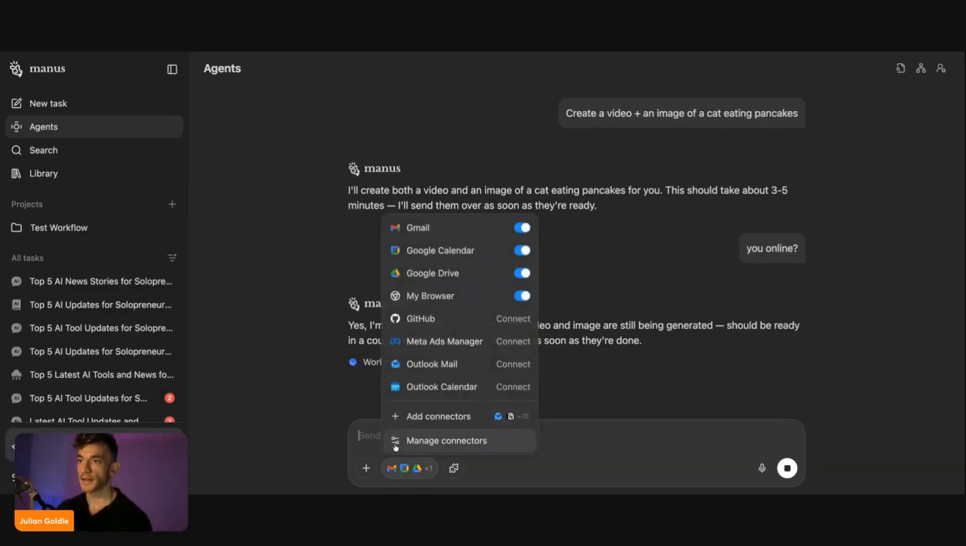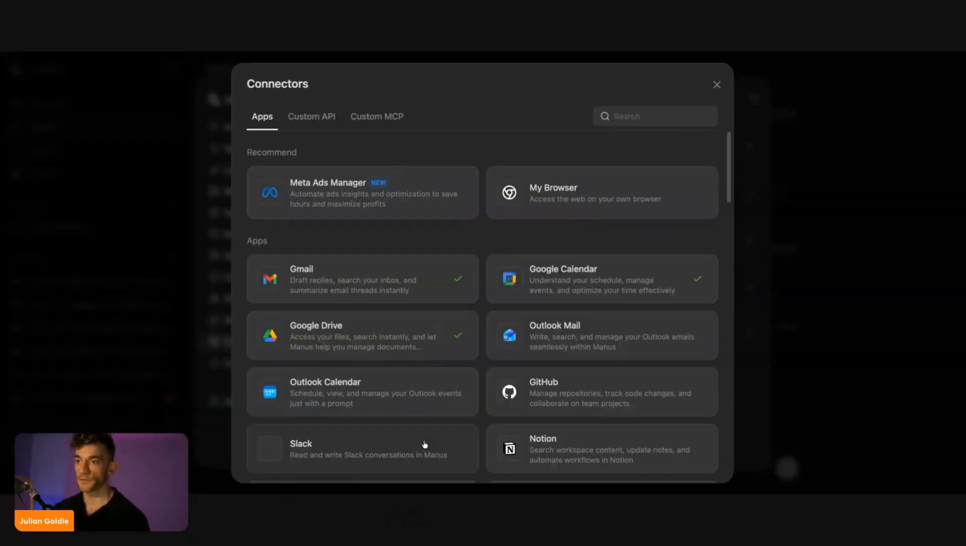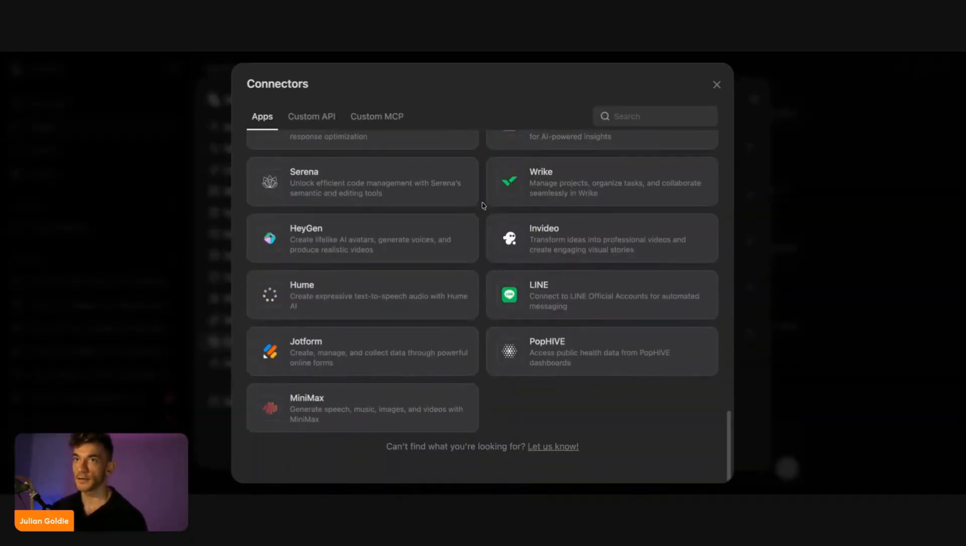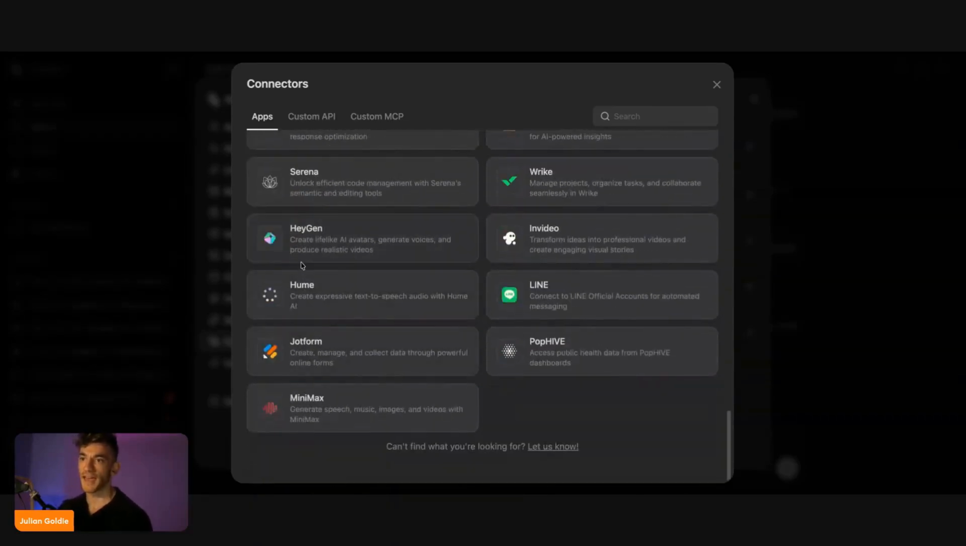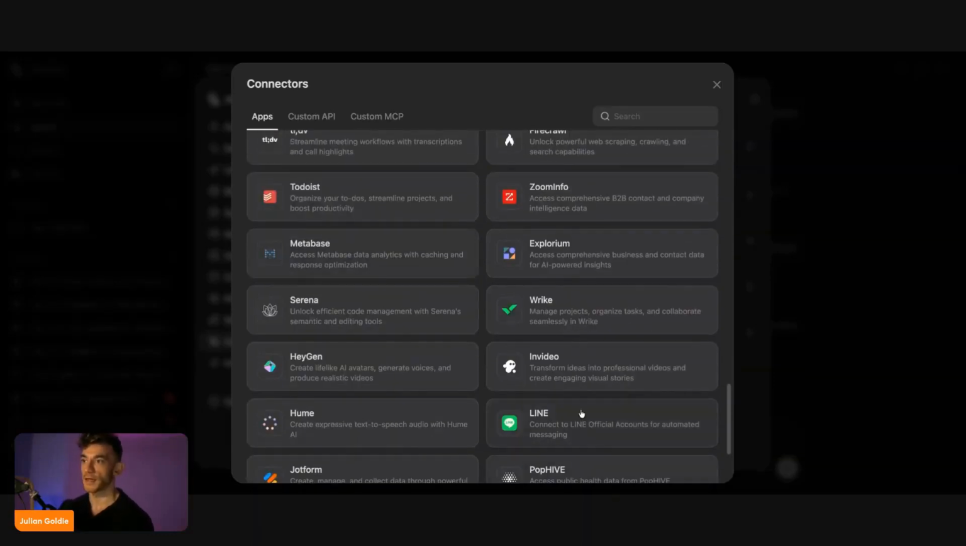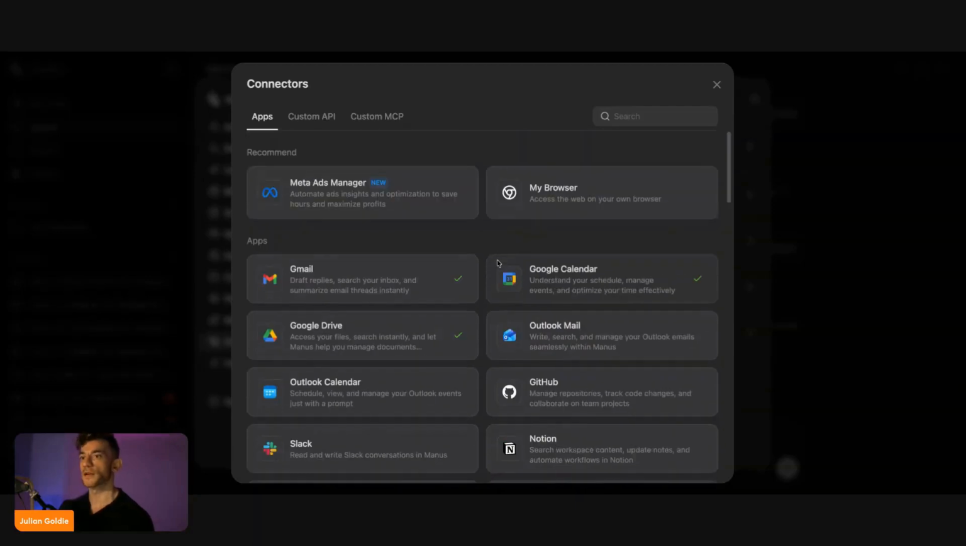You can also connect apps, so you can connect Gmail, Calendar, Drive, your browser. You've got GitHub, even Meta Ads Manager, which is pretty crazy. And then you can add a bunch more connectors over here, right? So if you click on add connectors, you can see all these different apps that you can add directly to here, including, for example, HeyGen, right? So you could create avatar videos directly from Manus. You can connect Line. What else we got here? ZoomInfo, Canva, loads of different apps you can connect. And these are one-click installs.